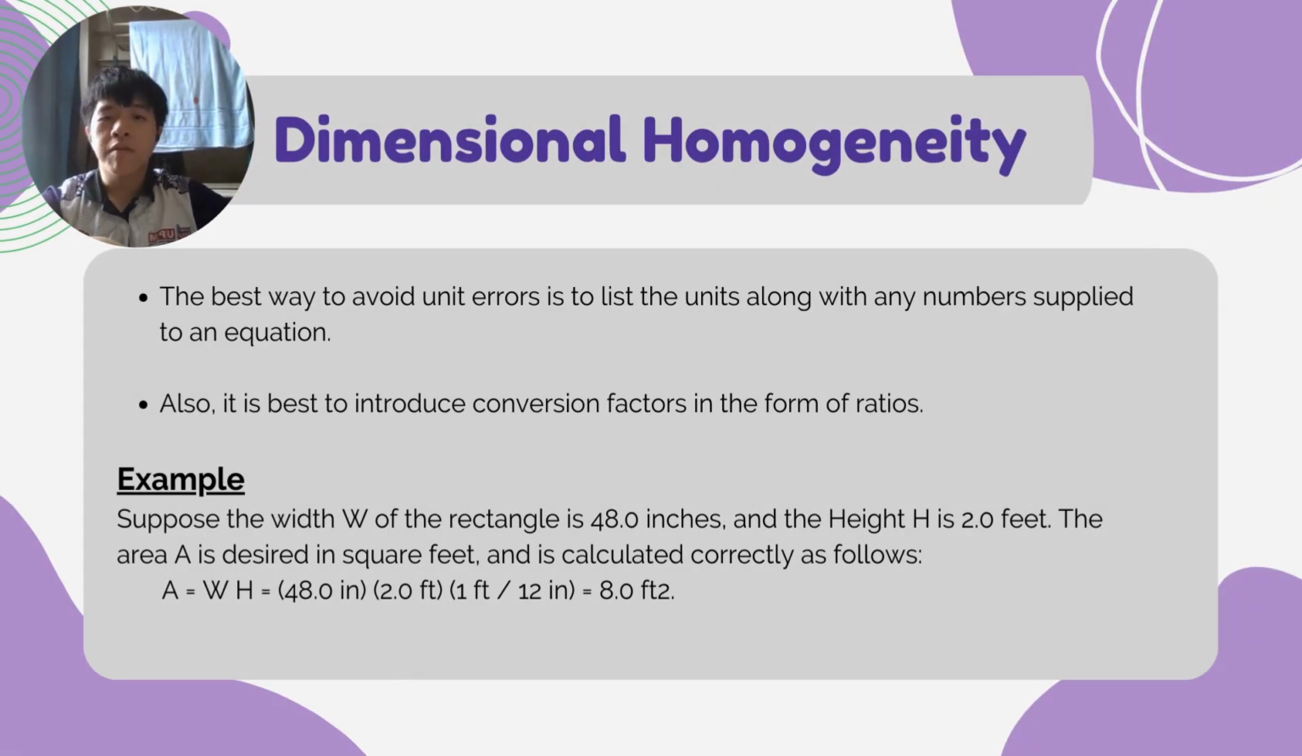Therefore, the best way to avoid unit errors is to list the units along with any numbers supplied to an equation. Also, it is best to introduce conversion factors in the form of ratios. So, here is an example question. Suppose the width W of the rectangle is 48 inches and the height H is 2 feet. The area A is desired in square feet and is calculated correctly as follows: A equals WH equals 48 inches times 2 feet times 1 foot per 12 inches to convert each into feet. And the answer is 8 square feet.